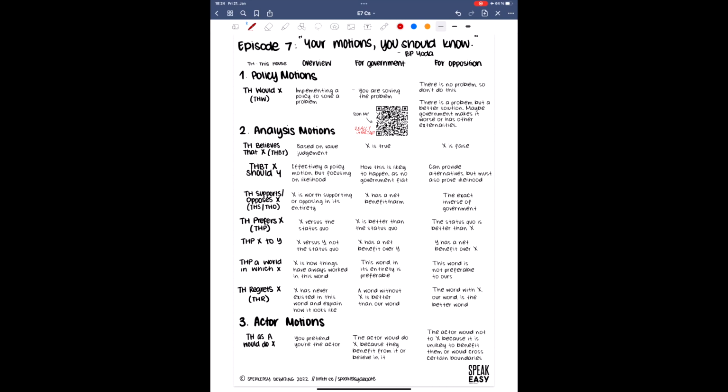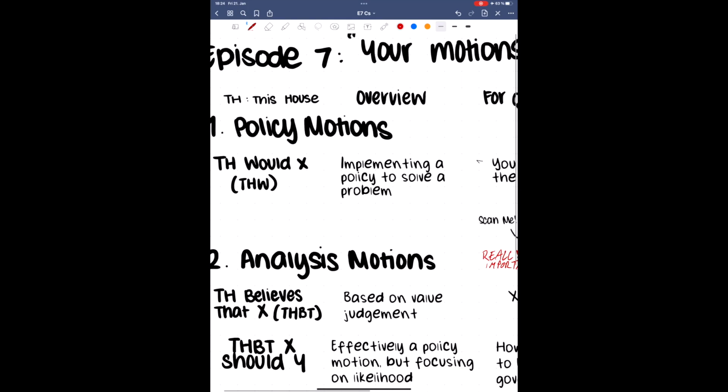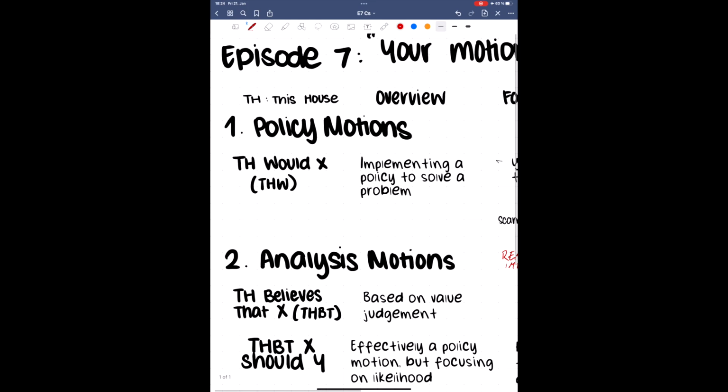Before we dive into the motion types themselves, just a quick word on how motions are written. Motion notation generally follows a fairly simple structure. Motions always start with the words, "this house," which just represents the four teams and the judges. This is usually followed by the operating word, which defines the motion type. Next, you have the thing that we are debating about, noted here as X. And finally, in some cases, you have a specific contrast to X, which we will note as Y.